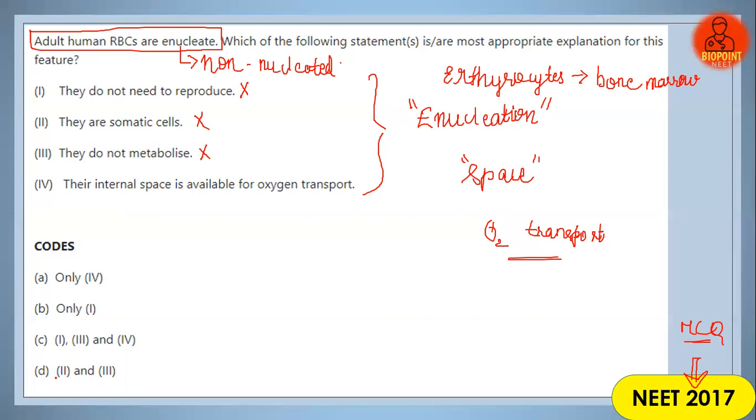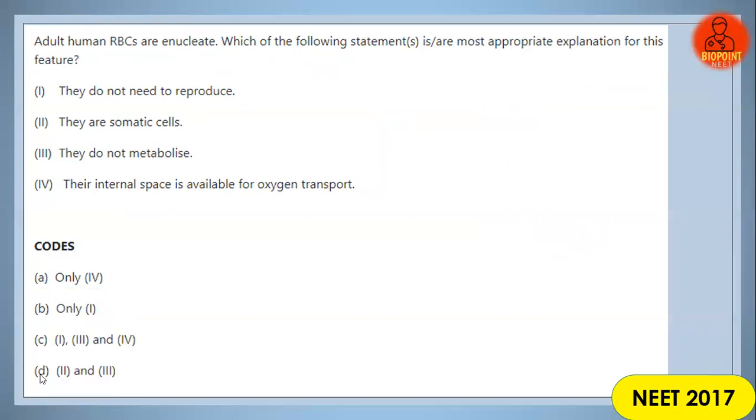They are not somatic cells, because there are certain normal cells of our body which are nucleated. Okay, so the correct statement out of the 4 given above is only option number 4. So the correct answer is option number A. Only the 4th statement matches with the explanation for the above statement. Clear, everyone? NEET 2017 second question was this.